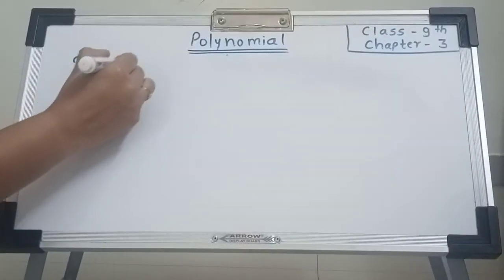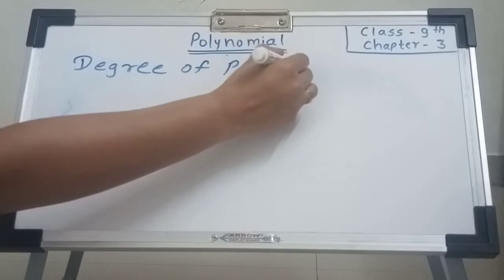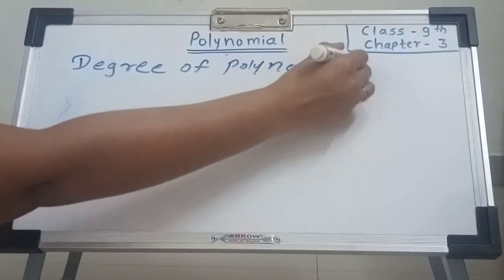This is the method of writing of the polynomial. Now the next one, degree. How to write degree of polynomial? Degree of polynomial.